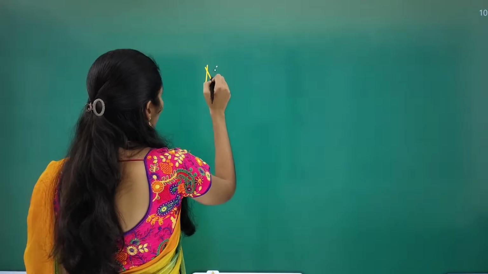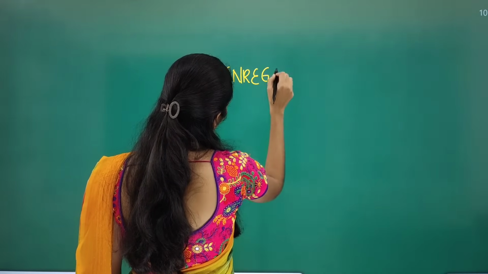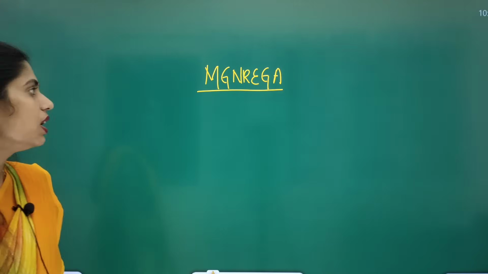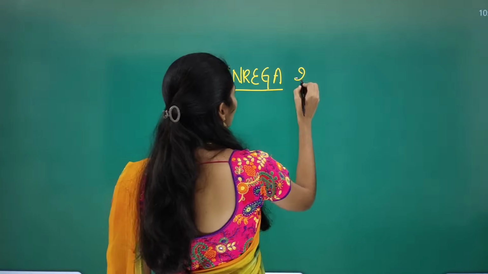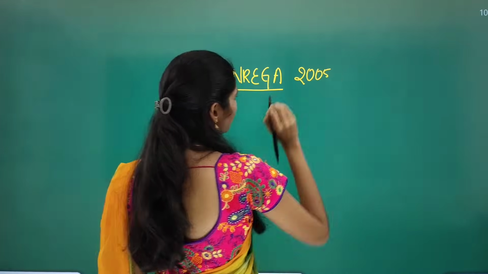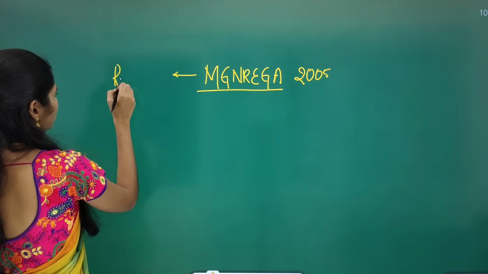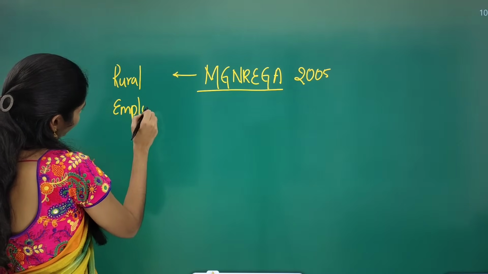So which scheme is it talking about? The MGNREGA scheme. So what is the full form? Mahatma Gandhi National Rural Employment Guarantee Act. We came up with this in the year 2005, and this is a Rural Employment Guarantee Scheme.